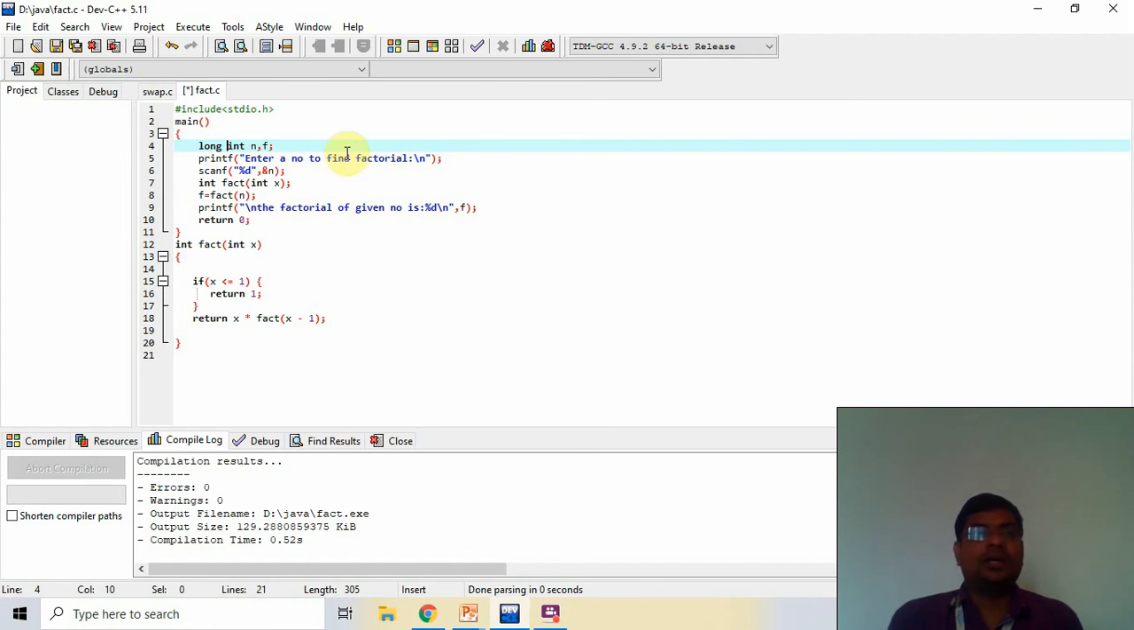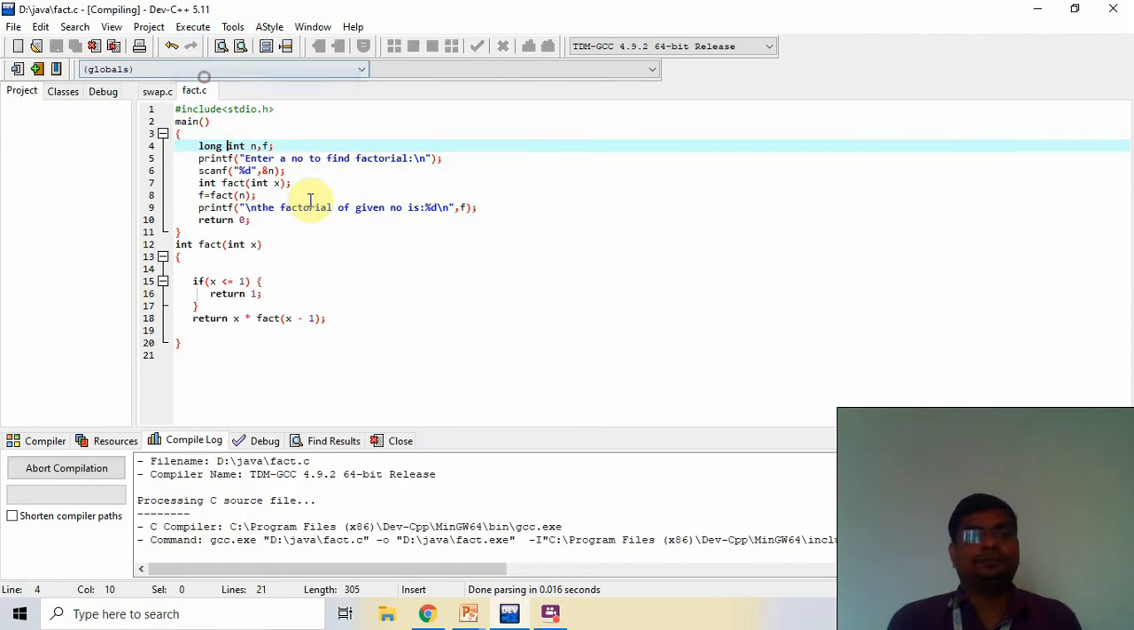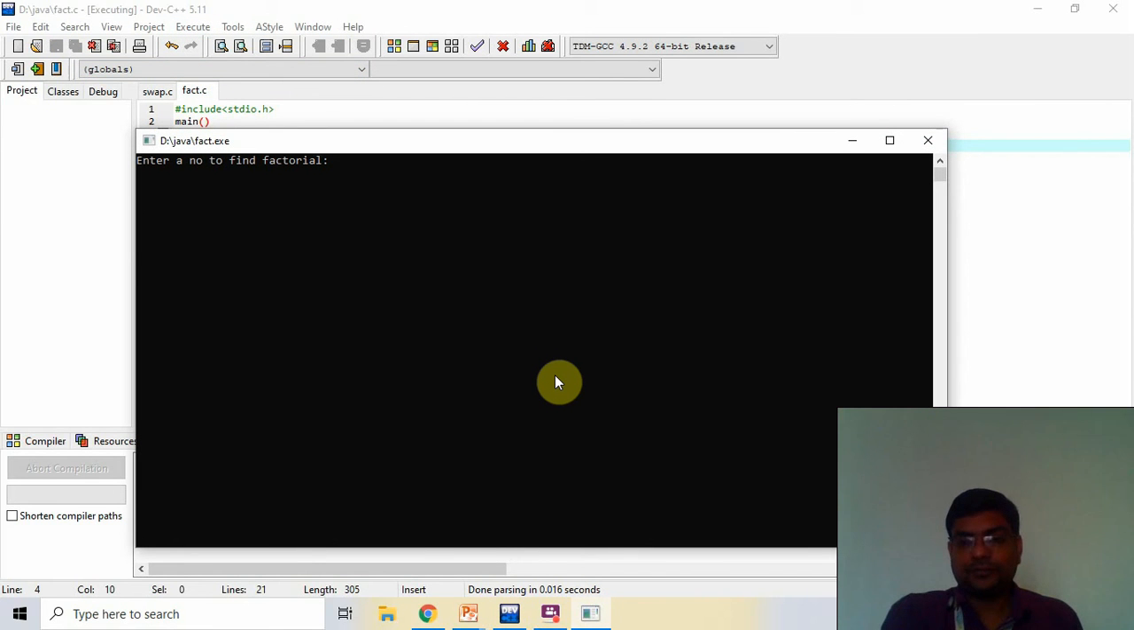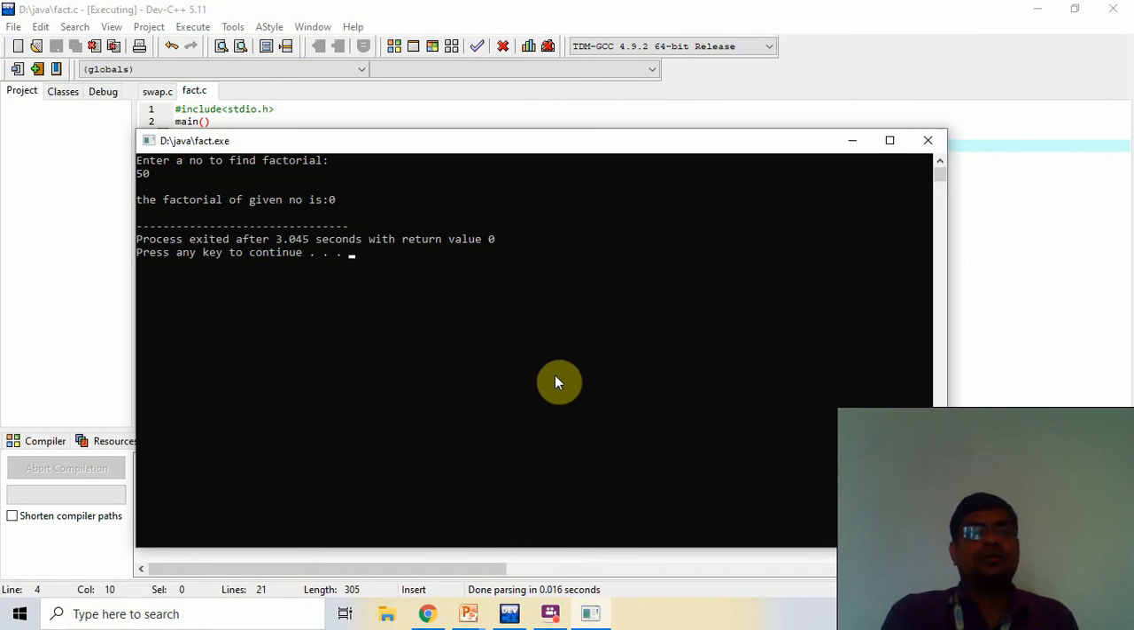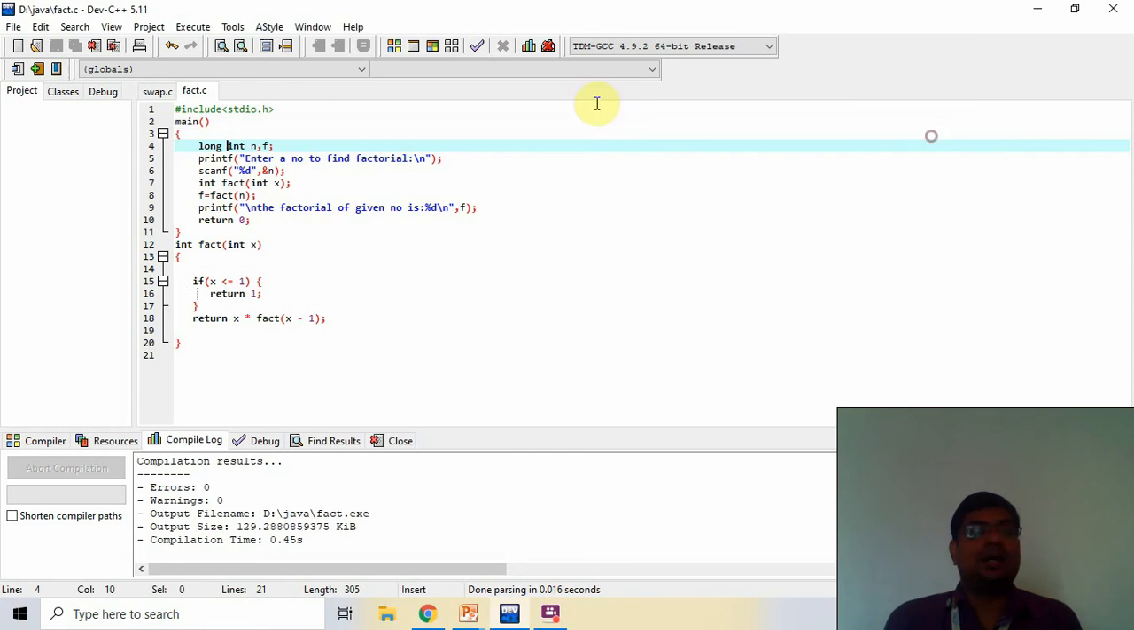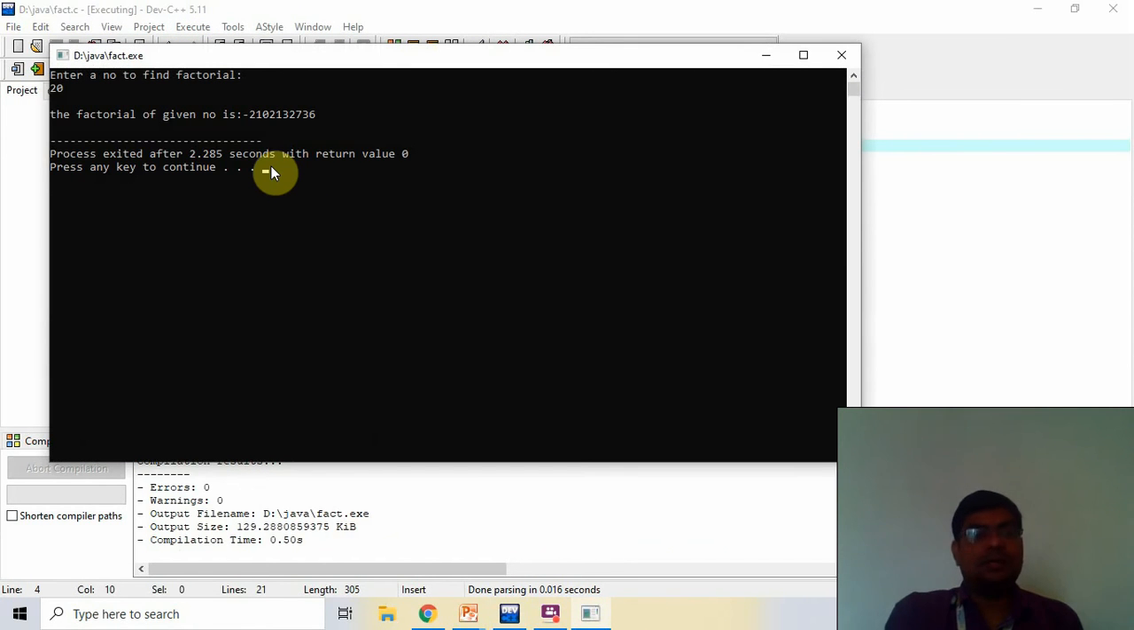So now I check it again. I give 50. It gives 0 because long int also cannot store the factorial of 50. So I execute again. I give 20. Then it is stored. So when it goes out of range, it does not print the value. Remember this, when you use these variables, you use long int.